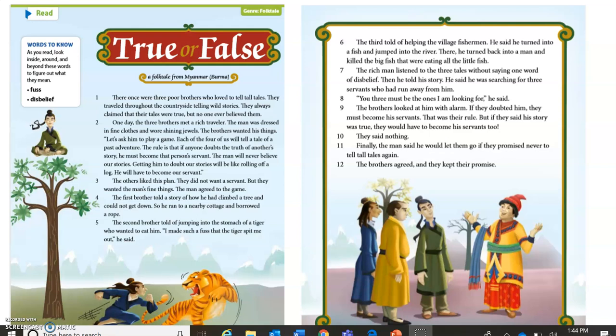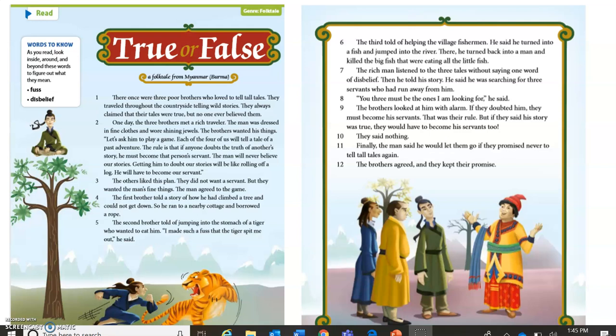Let's ask him to play a game. Each of the 4 of us will tell a tall tale of a past adventure. The rule is that if anyone knows the truth of another's story, he must become that person's servant. The man will never believe our stories. Getting him to doubt our stories will be like rolling off a log. He will have to become our servant. The others liked this plan. They did not want a servant, but they wanted the man's fine things.